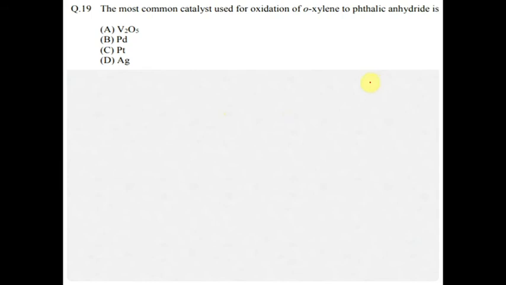Okay, the most common catalyst for xylene to phthalic anhydride. To convert this we have V2O5 as the main catalyst. Oxidation of most of the organic compounds is done using V2O5 catalyst.